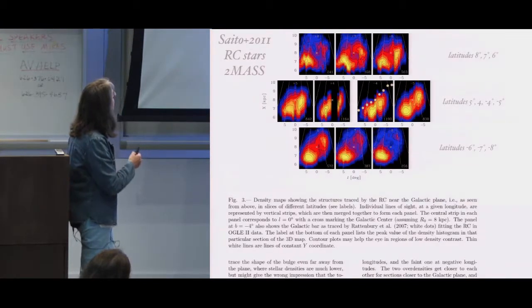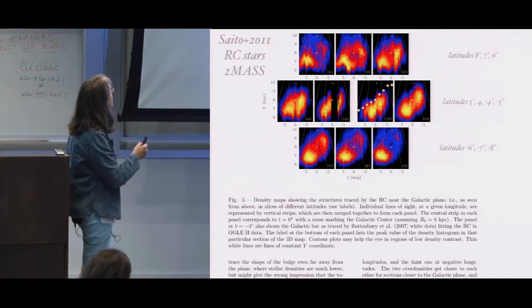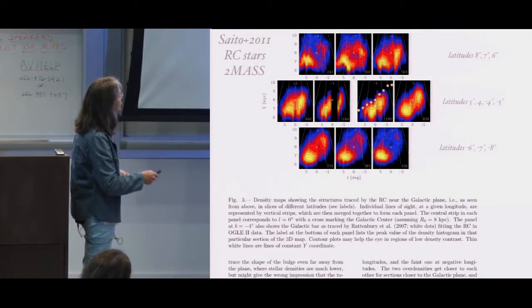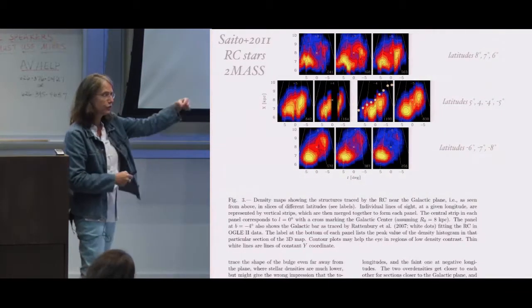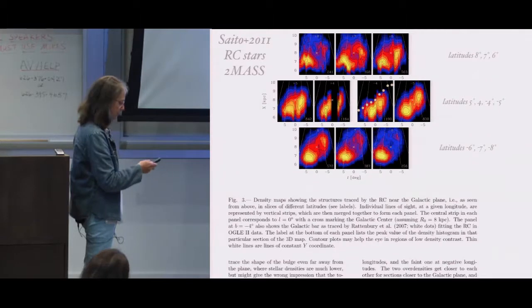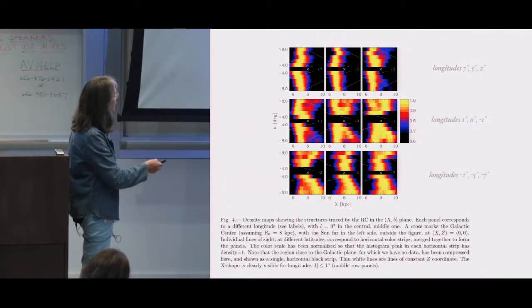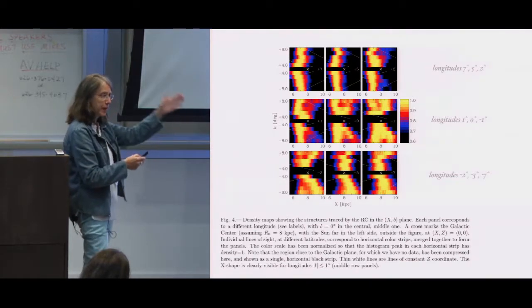There has been an extensive study by Saito et al. 2011 of the red clump from 2MASS, where they confirmed the two clumps along the line of sight. This is a projection here as longitude versus x, so along the line of sight at different latitudes. There is another projection here where you look at x, the direction to the galactic center, and at different longitude. And again, for example, you see here that you have one branch of the X shape and the other branch of the X shape. So the X shape is perpendicular to you.